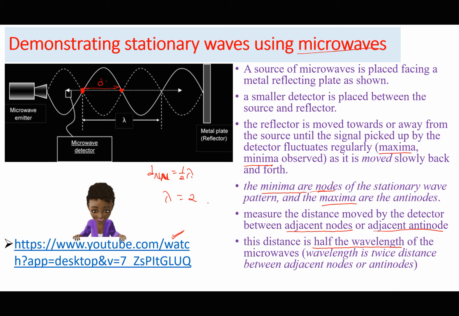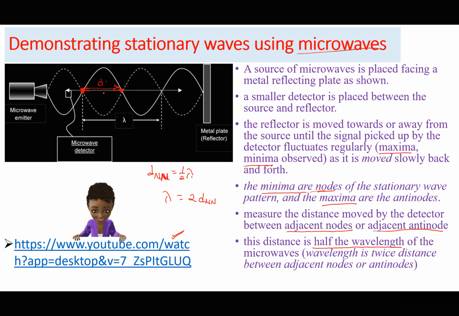So the wavelength is going to be 2 times the distance between the node and the next node. If this distance is measured, maybe using a ruler, and that distance is d, then the wavelength is always going to be twice that distance. This point is very important, especially in calculations. Do not forget to watch the solved past paper questions to understand this concept in more detail.